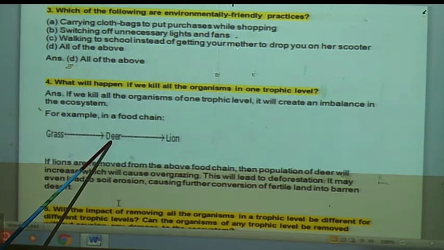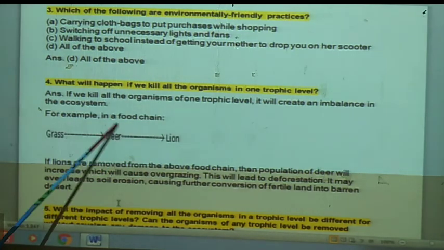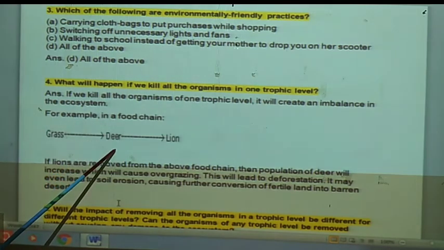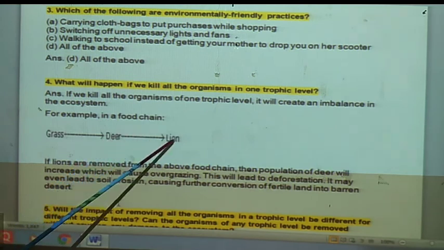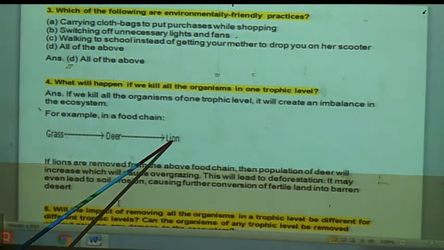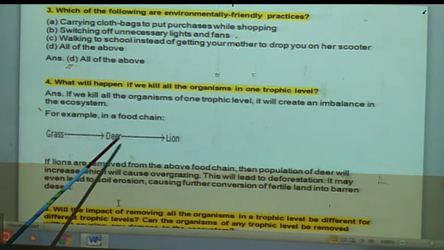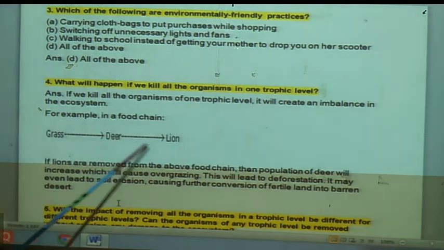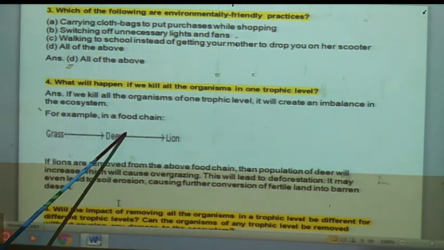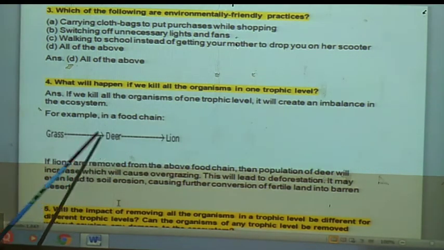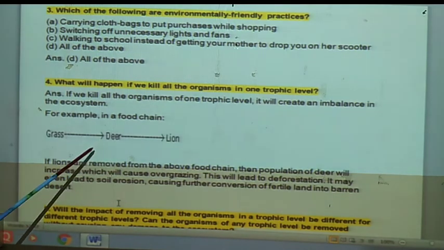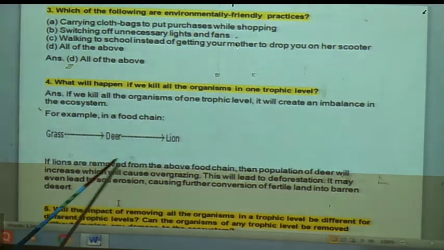Suppose at this trophic level we kill all the deer, then what will happen? Which animals depend on the deer? Lion. So their number will be reduced, and the grass will increase.